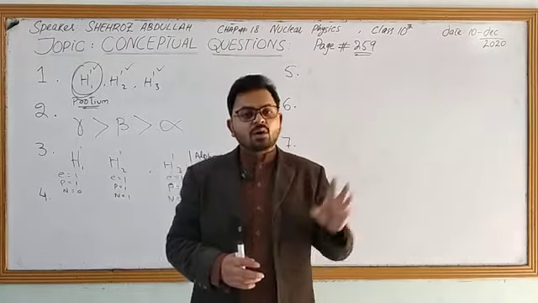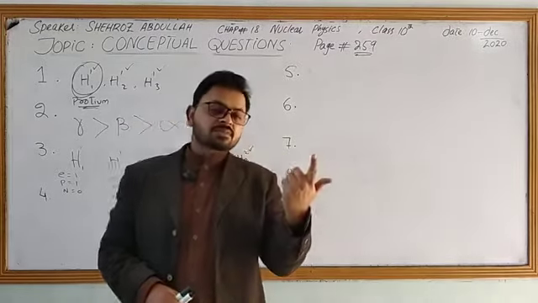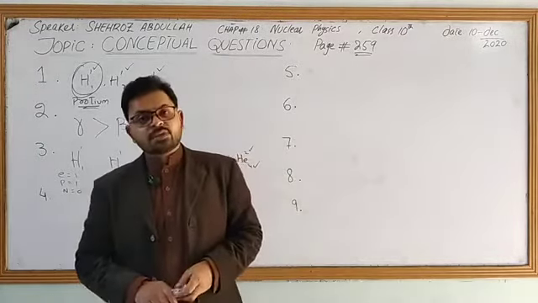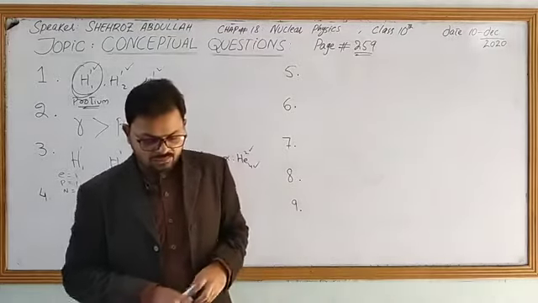That is why all have the same chemical properties. Mass number cannot affect the chemical properties; it determines only the physical properties.